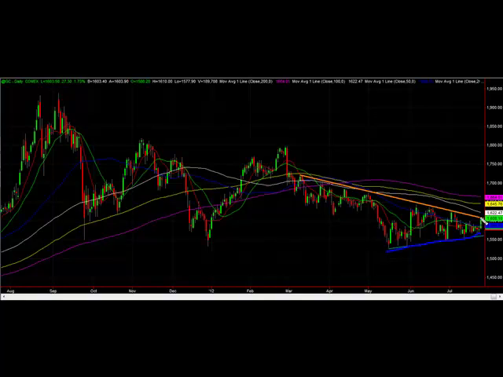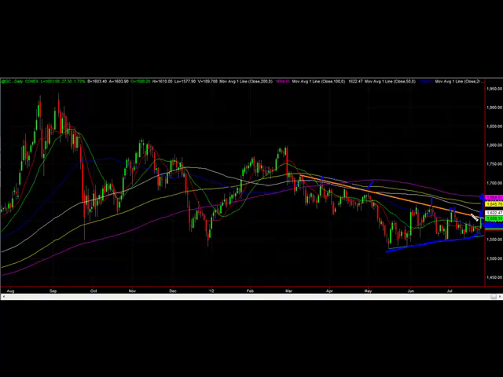You could see touching this orange line. We've touched it several times here before. We have not been able to break this line to the upside, and we're going to have to see how it pans out tomorrow and Friday, if we're going to bounce back lower, maybe continuing in this range and coil up even more, or break and go and see gold come up and test maybe the 200-day moving average at 1664 and maybe break that and go higher.